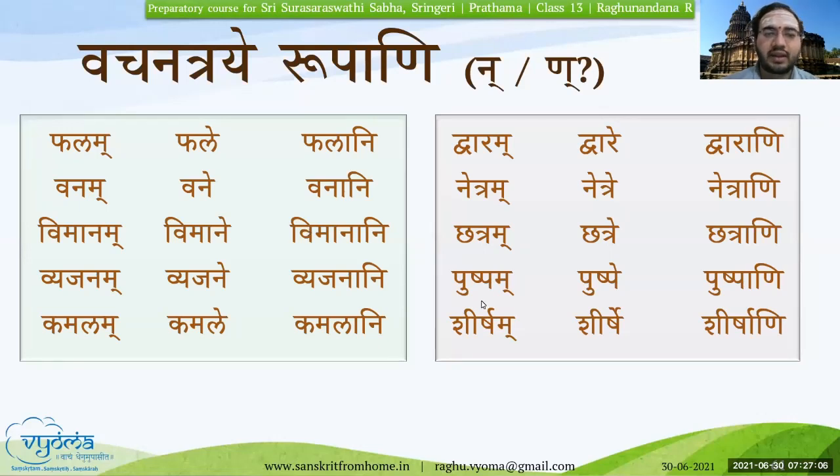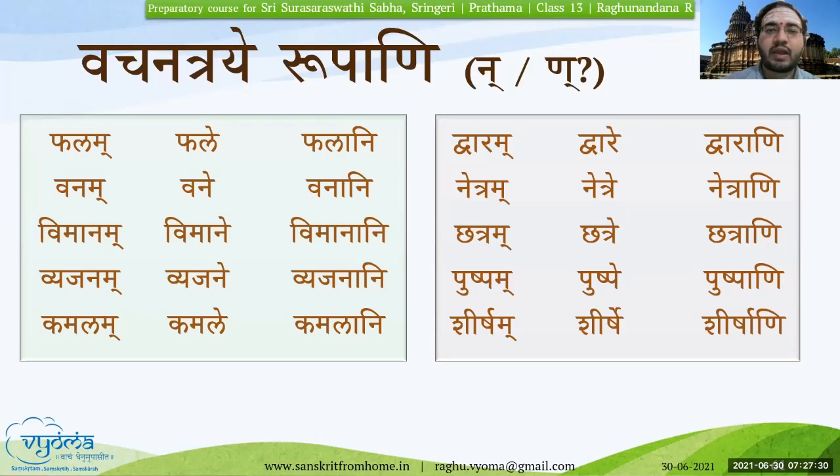So, a very important thing here is to know when to use nakara, when it will become halani and when it will become dwarani nakara. If you remember, similar to Rama Shabda, where we had Ramena and Ramanam, nakara was used. But in Deva Shabda, it was Devena.